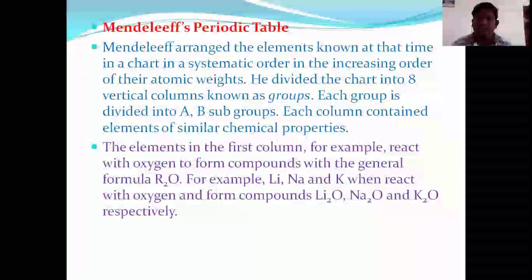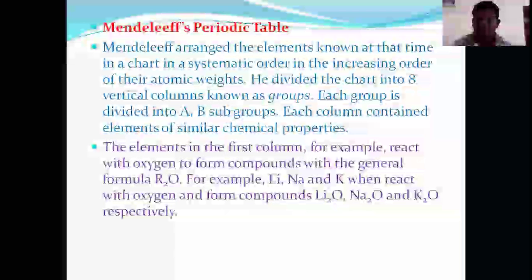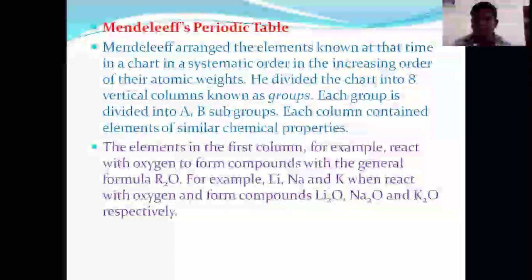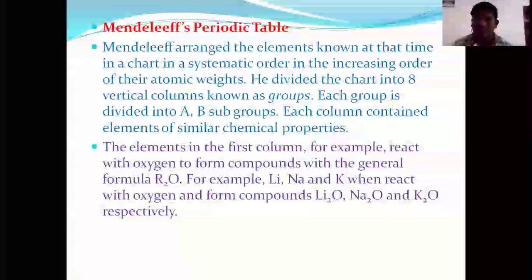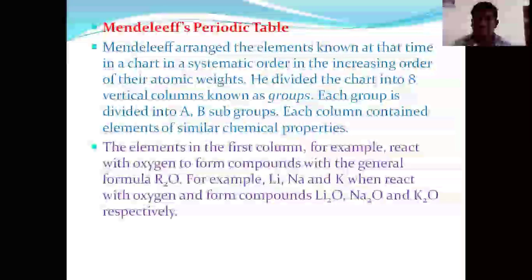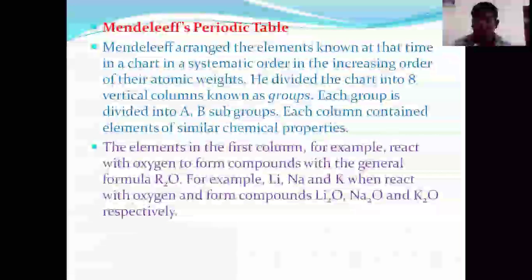Then the Newlands octave rule contained 56 elements in vertical and horizontal columns. The first element has similar properties to the eighth element, but some groups contain dissimilar elements, and those dissimilar elements are arranged in the same group as well as the same period.